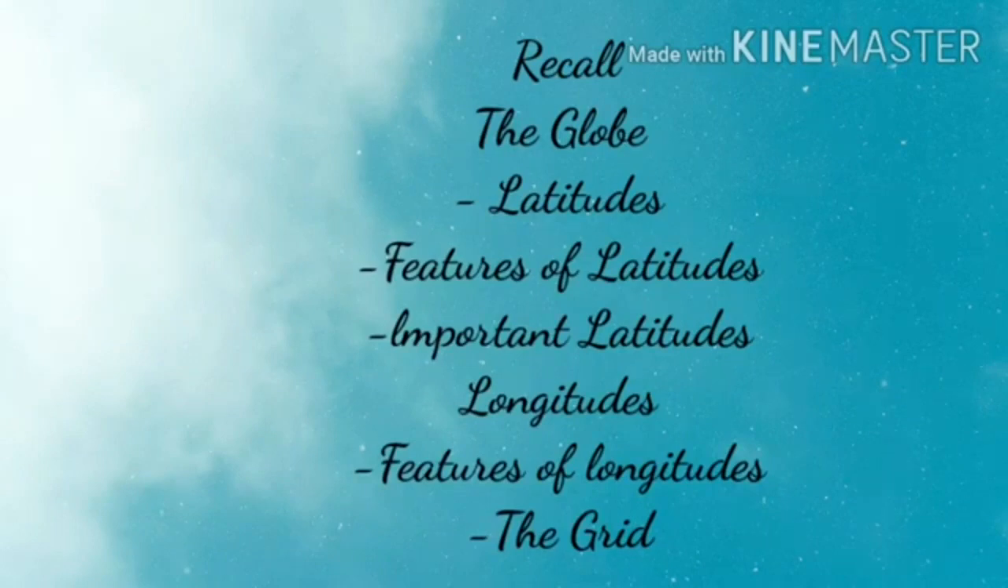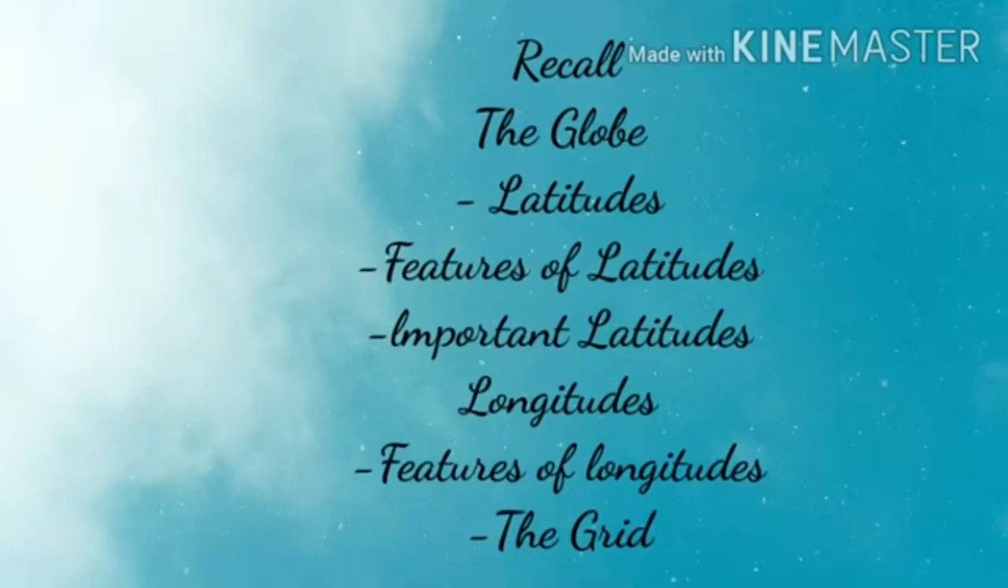Children, next we learn the grid. What is a grid? Yes, a network of lines formed by the latitudes and longitudes. Children, the grid helps us to accurately locate places on globes. If we know the latitude and longitude of a place, we can find its exact position on the globe. Children, the network of longitudes and latitudes forms a grid. It helps us in locating places on earth.